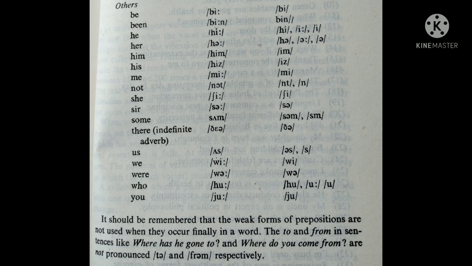Thank you. Look at this note. It should be remembered that the weak forms of prepositions are not used when they occur finally in a word. The to and from in sentences like where has he gone to and where do you come from are not pronounced t and from respectively, the weak forms. Please note this important point.